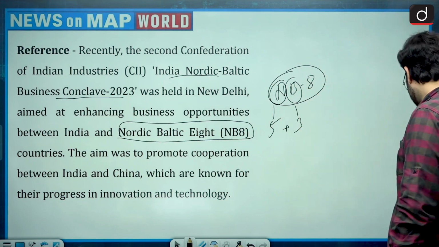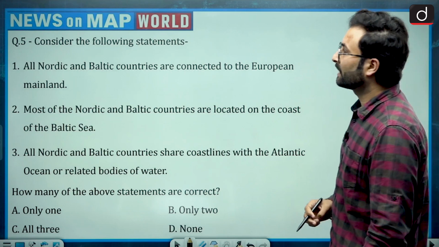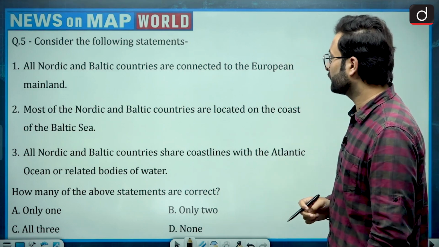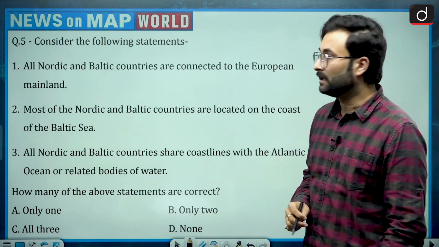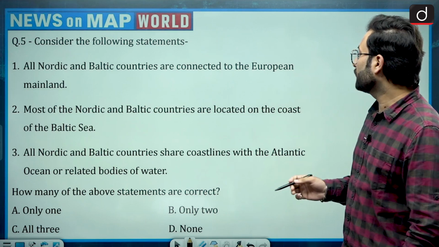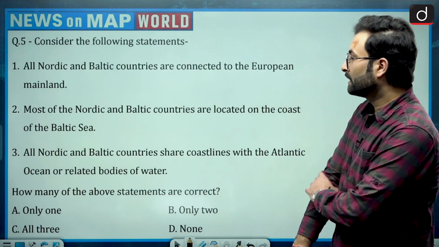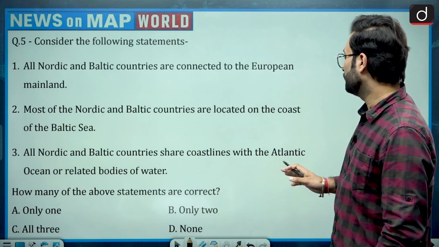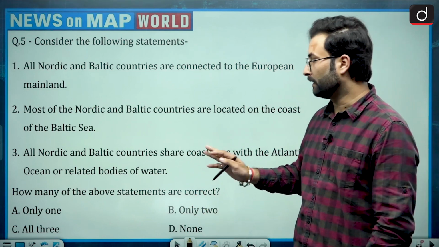Let's have a look at the question. Consider the following statements: first, all Nordic and Baltic countries are connected to the European mainland. Second, most of the Nordic and Baltic countries are located on the coast of the Baltic Sea. Third, all Nordic and Baltic countries share a coastline with the Atlantic Ocean or related water bodies.